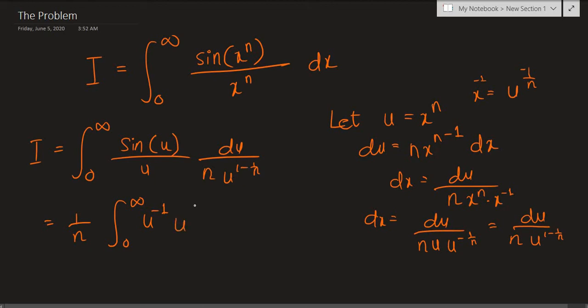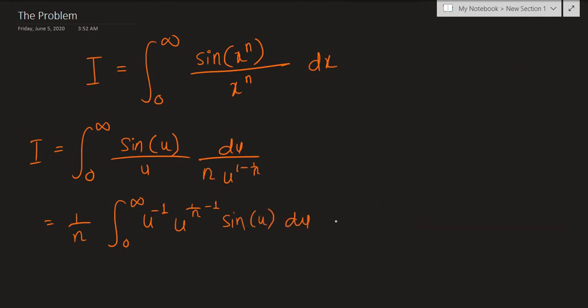So we have u to the 1 over n minus 1, and we still have this sine of u du. Now again, using properties of exponents, this becomes 1 over n times the integral from 0 to infinity of u to the 1 over n minus 2 times the sine of u du.